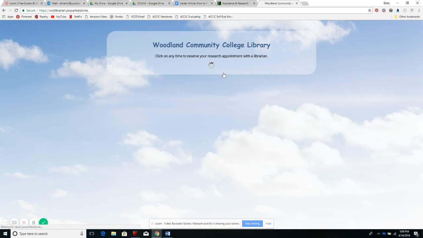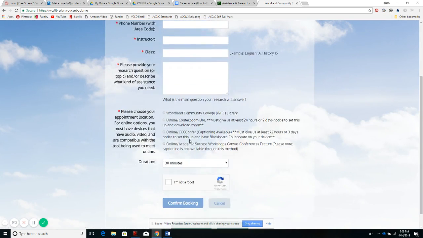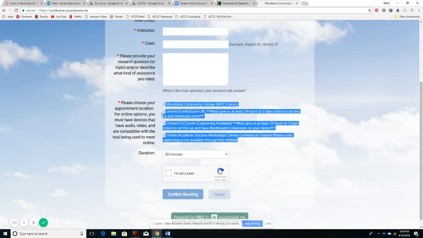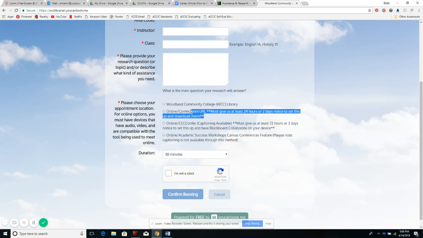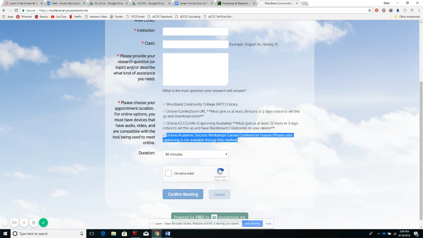If you pick a time, there is some information that you have to fill out, and there are several online methods. So just pick one. If you haven't used these before, you may just want to do a quick search and figure out what Confer Zoom is about. Confer Zoom is easier than CCC Confer. Another option is we can meet online through the Academic Success Workshops course in Canvas. There is a conferencing feature in Canvas as well.